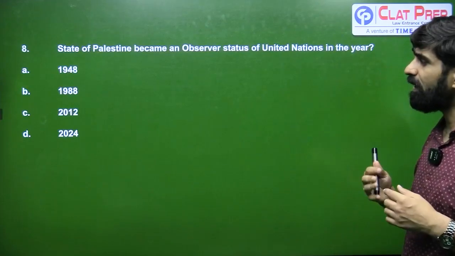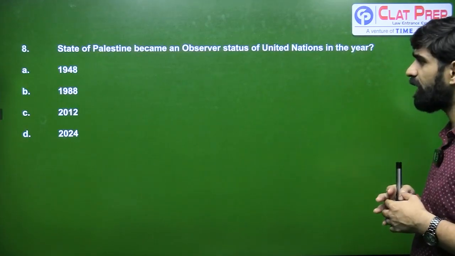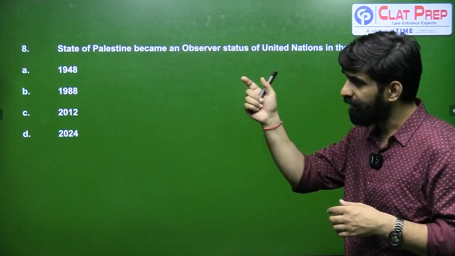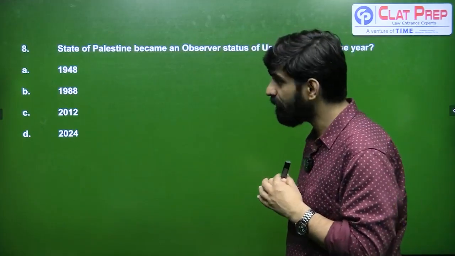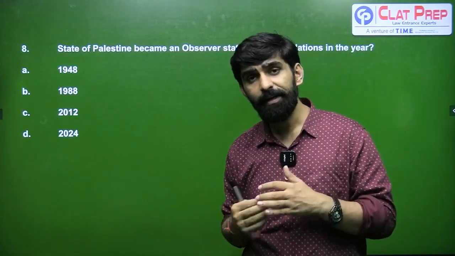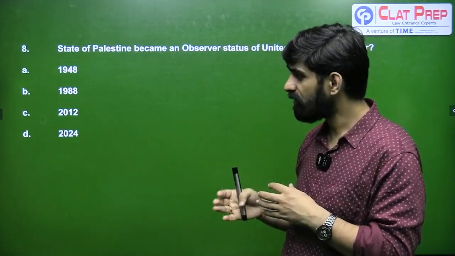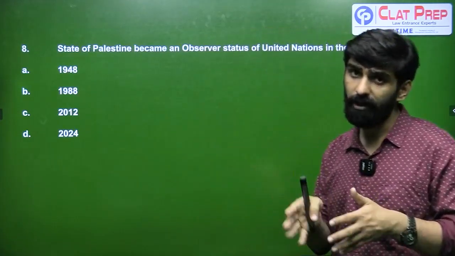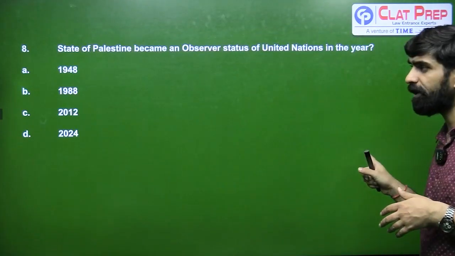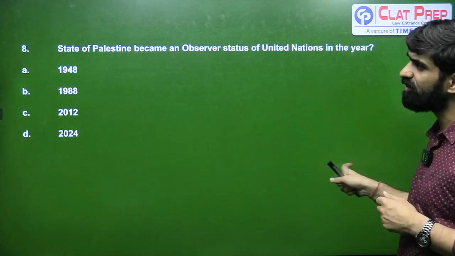Next is, State of Palestine became an observer state of the UN in which year? In 1948, the State of Israel came into existence. In 1988, Palestine declared its independence, and it is in the year 2012 that the UN provided it with observer status in the United Nations. So answer for 8 is going to be C.